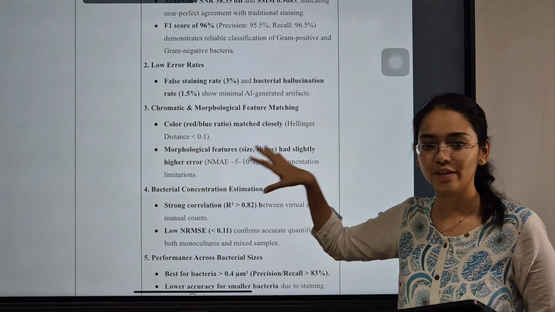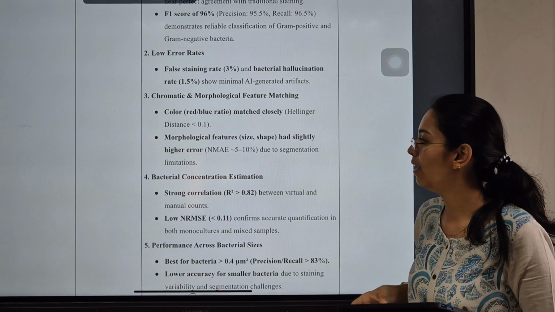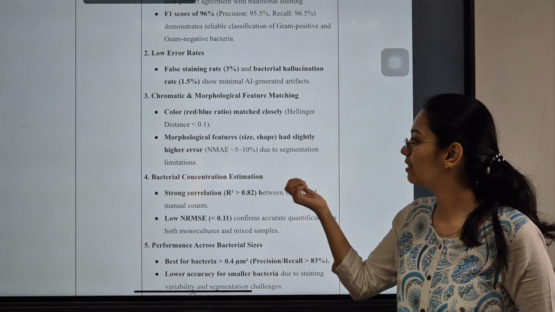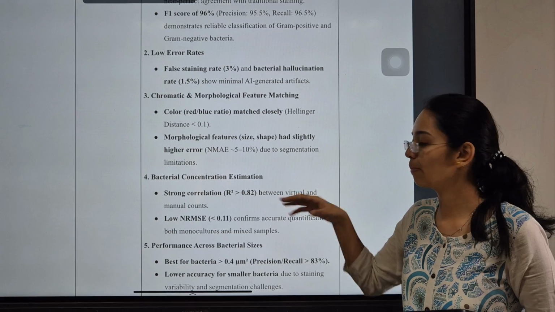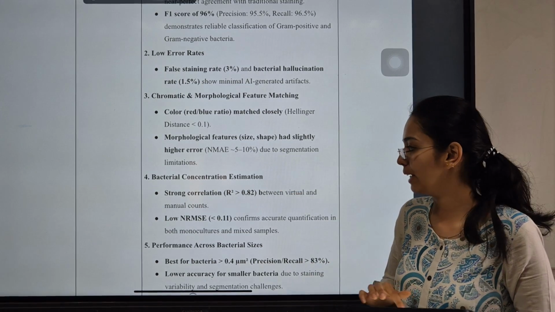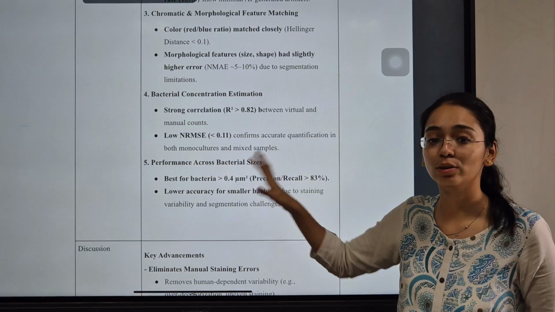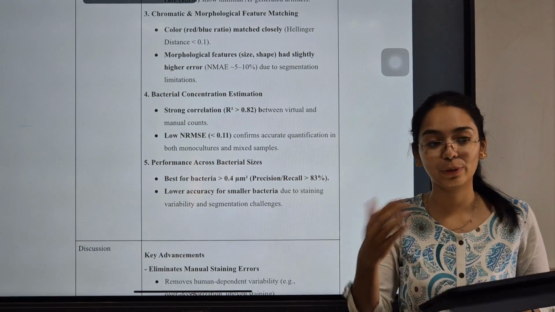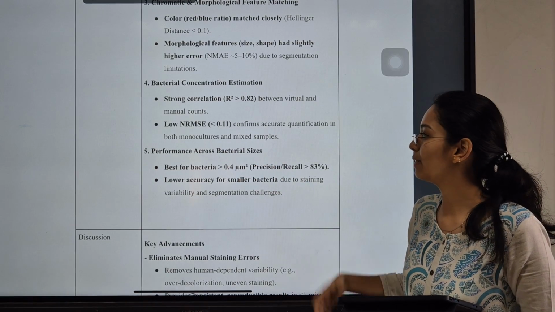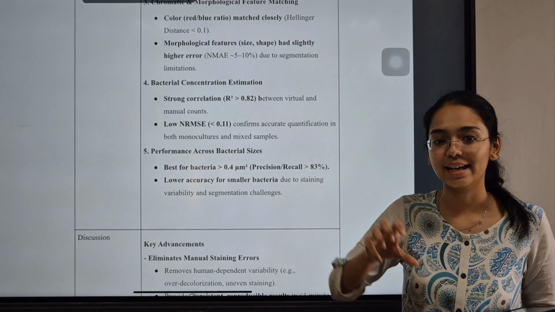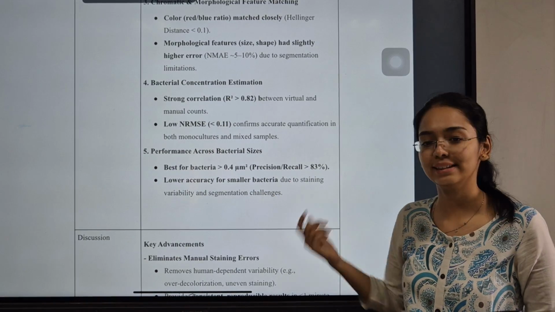The chromatic and morphological feature matching was also done. The colors were very closely matched, the HD was less than 0.01, and the morphological features had a bit higher error, approximately 5 to 10% due to the segmentation limitations. And for the bacterial concentration estimation, there was a very strong correlation between the virtual and the manual counts, and the very low NRMSE confirmed that there is accurate quantification